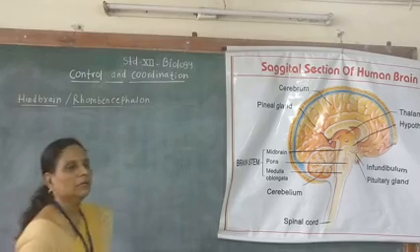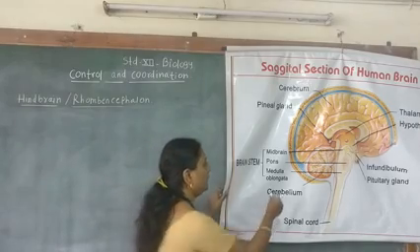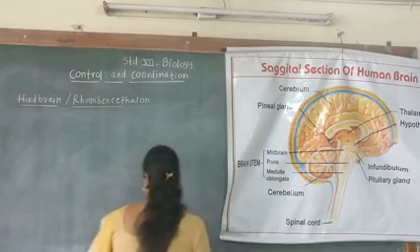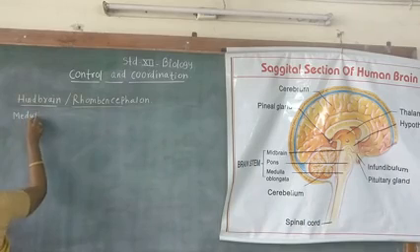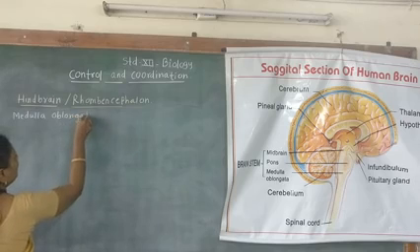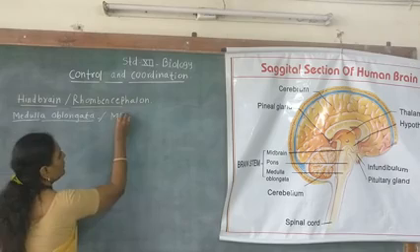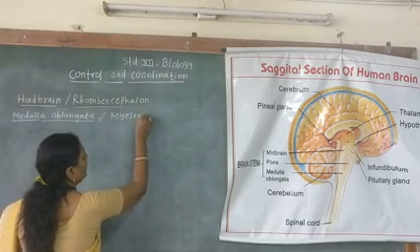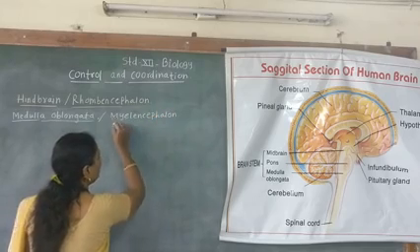Now see, the last part of the hindbrain is the medulla oblongata. It is also called myelencephalon. Now where is it present?